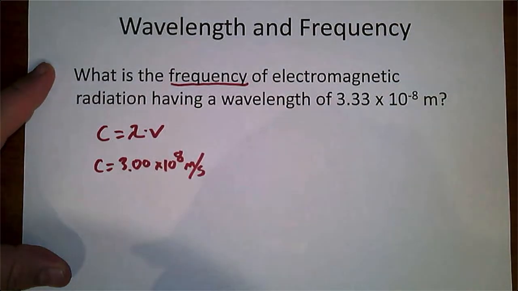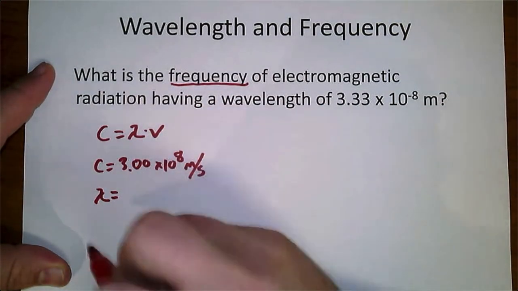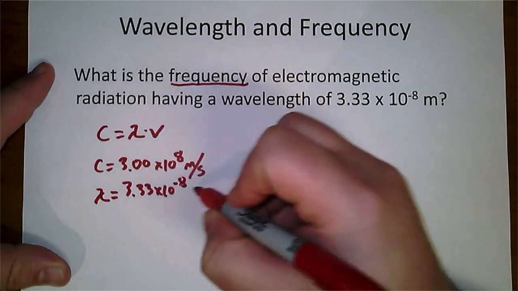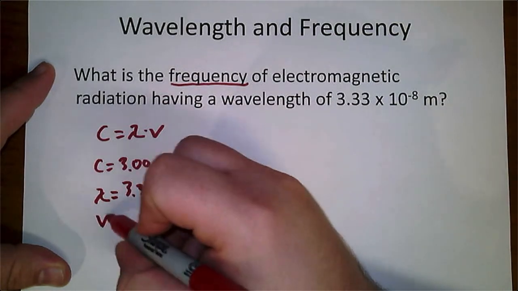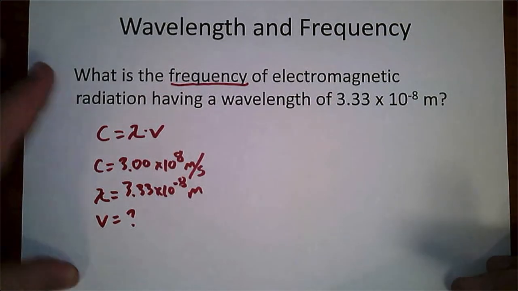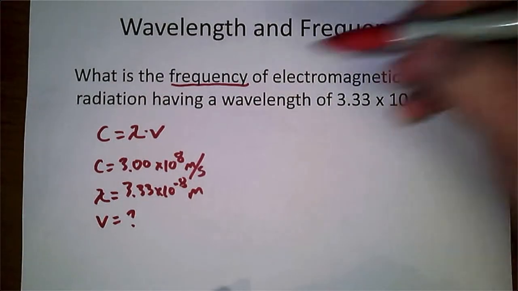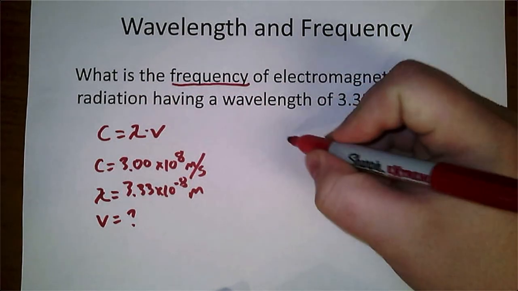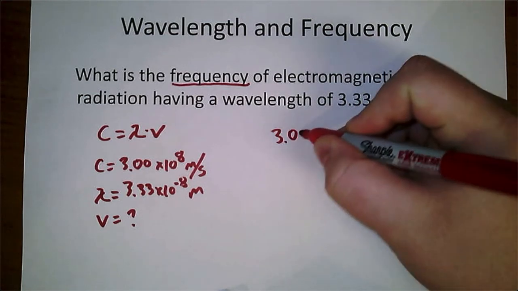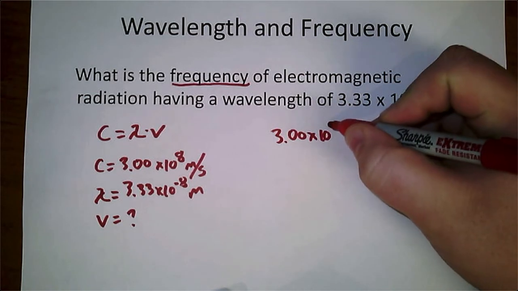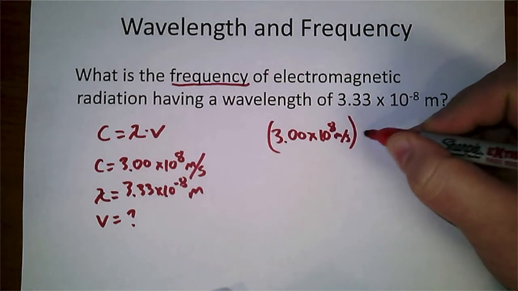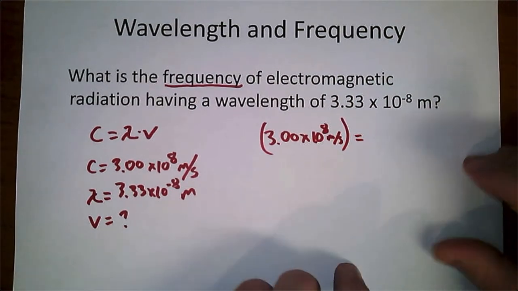So we do have our wavelength, 3.33 times 10 to the power of negative 8 meters. What we don't know is our frequency. All right? So the way this works, I'm just going to take these numbers and plug them in. Okay? Speed of light is 3.00 times 10 to the power of 8 meters per second. That's equal to the wavelength,